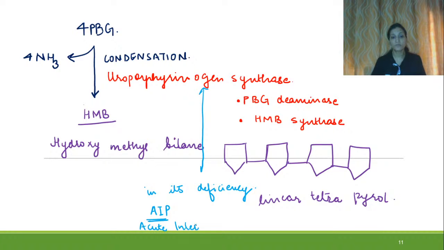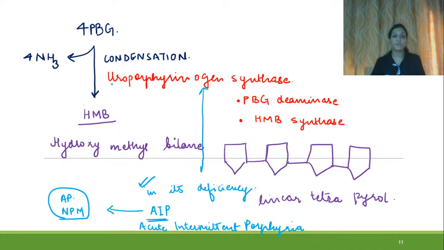This will be manifested by abdominal pain and by neuropsychiatric manifestations. So these will be the symptoms. So in the deficiency of uroporphyrinogen synthase, there will be no formation, or there will be little formation of hydroxymethylbilane, and it will be manifested by acute intermittent porphyria, right?